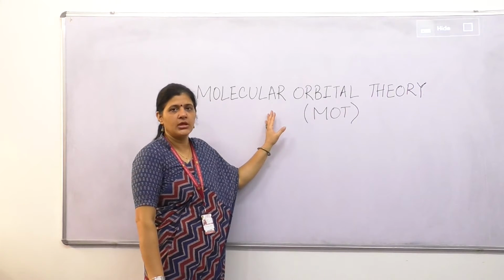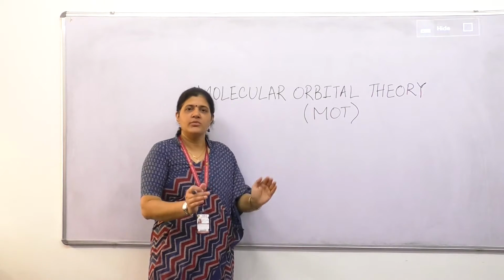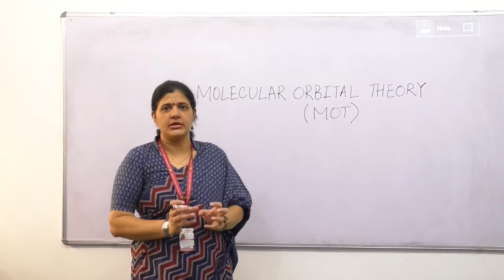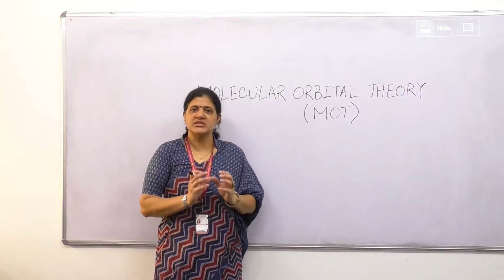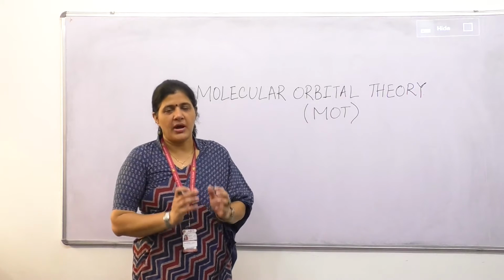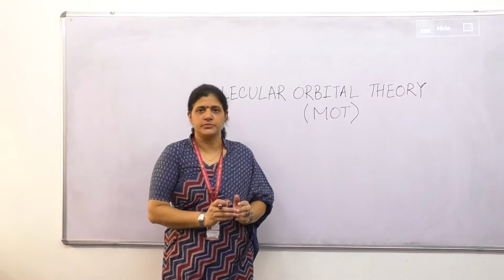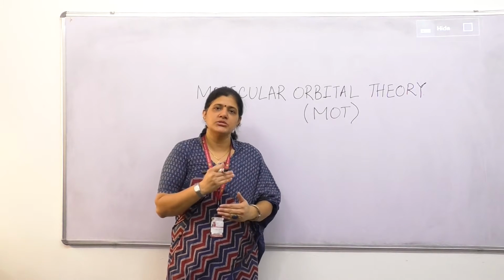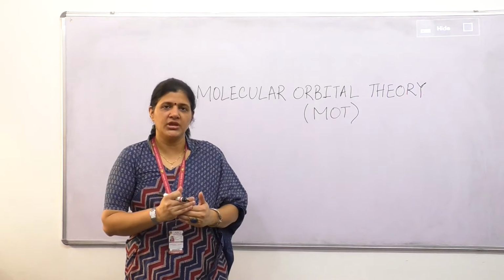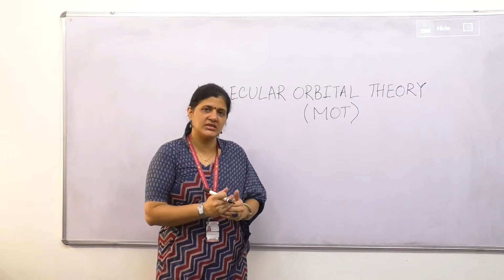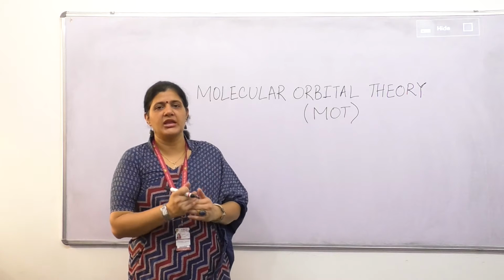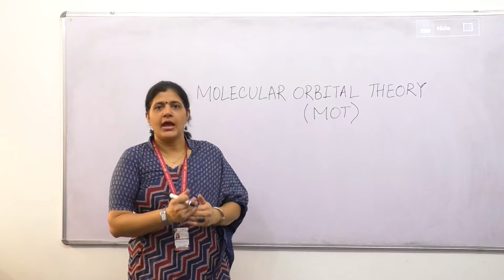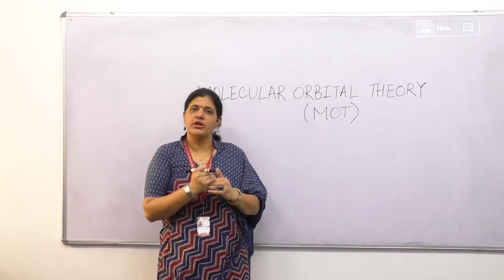Molecular orbital theory says that whenever two atoms combine together to form a molecule, all the electrons present in the atoms participate in the bond formation. Earlier we studied the valence bond theory, which says that only valence electrons will participate in bond formation and the inner electrons will not take part.